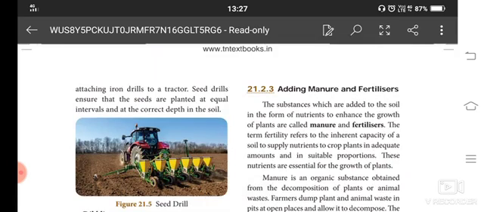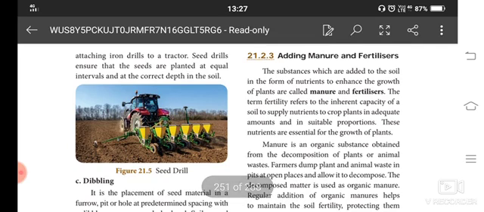Okay, then the next one is adding manure and fertilizer. After sowing is over, we need to add fertilizers for the growth of the plant. Manure means the natural fertilizer, and then the artificial fertilizers also. So we need to add an adequate amount of fertilizer and then pour water to get the nutrition.